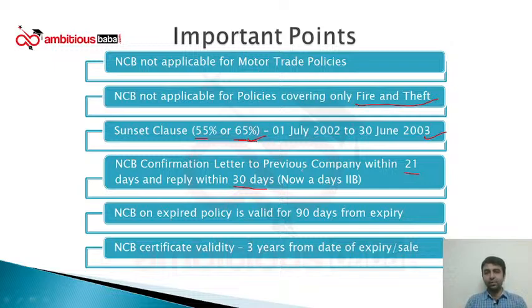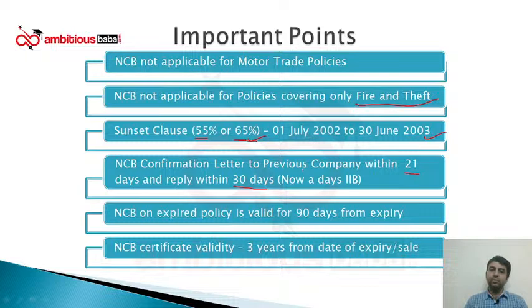Okay. So what is your duty after this particular process? Your duty is to write to my previous company within 21 days, seeking a confirmation that so and so person has declared 50% NCB in our policy period. Kindly confirm whether he was eligible for the same, or kindly confirm whether there was any claim in your policy period.